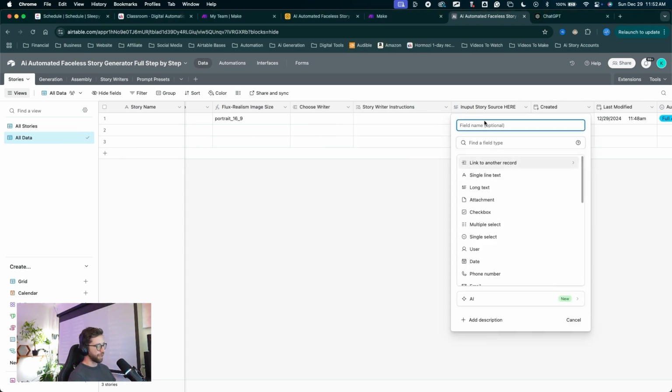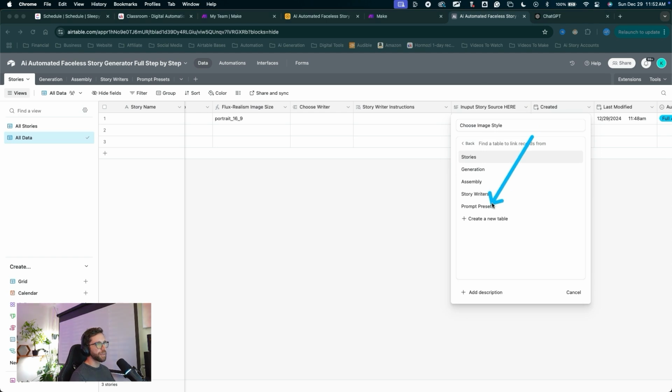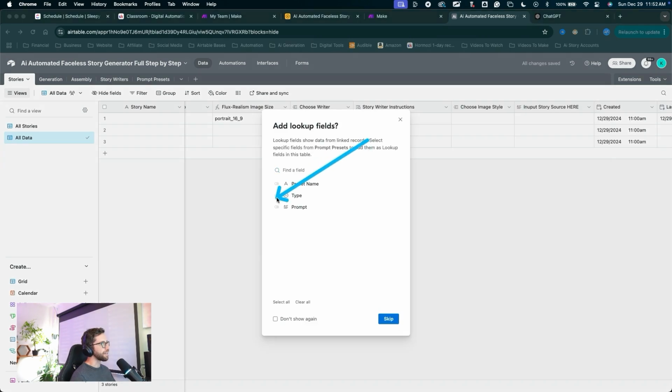This will be a link to another record, but we want to name this one choose image style. This will be a link to another record. We're going to link to the prompt presets. Toggle off, allow linking to multiple records. Click create field, and we'll add the type and the prompt. Toggle those on and click add to fields.